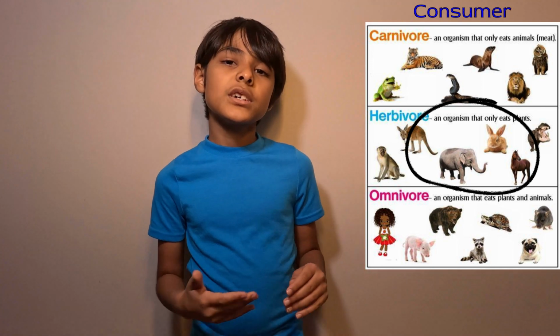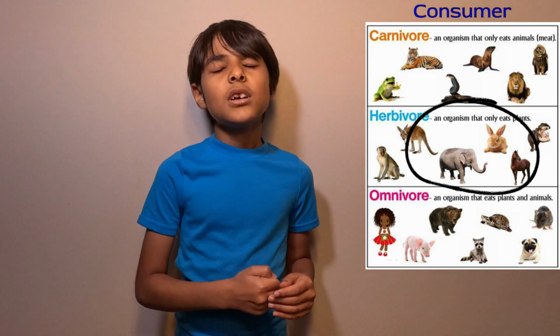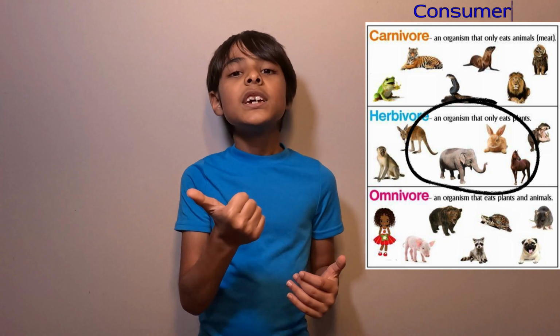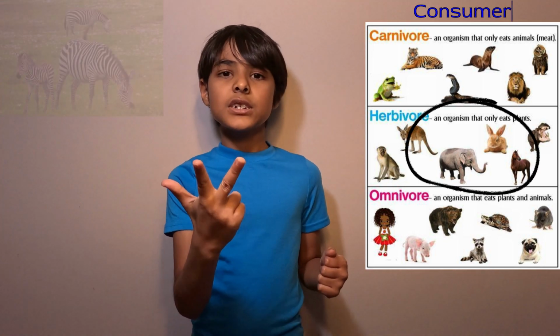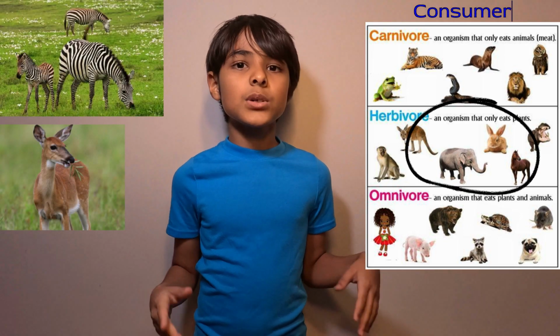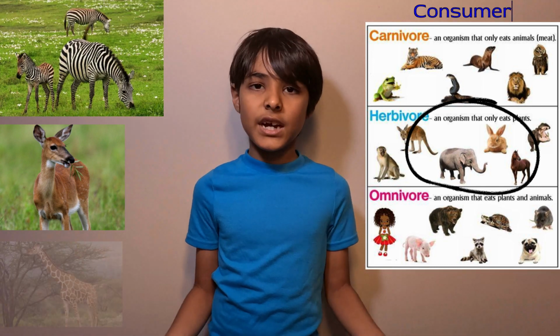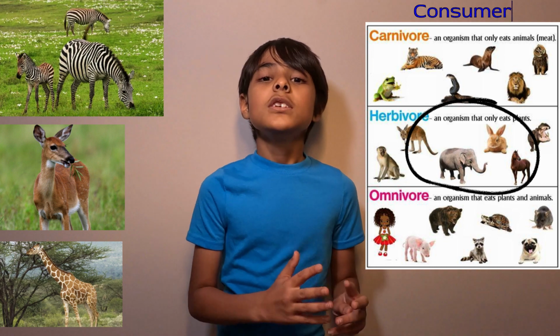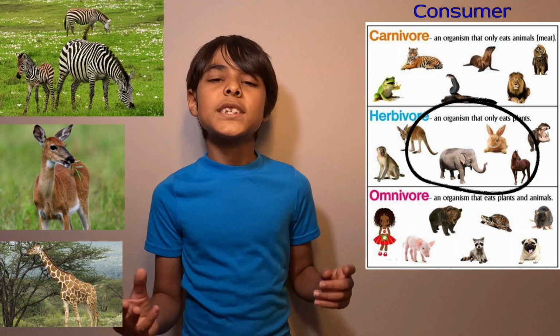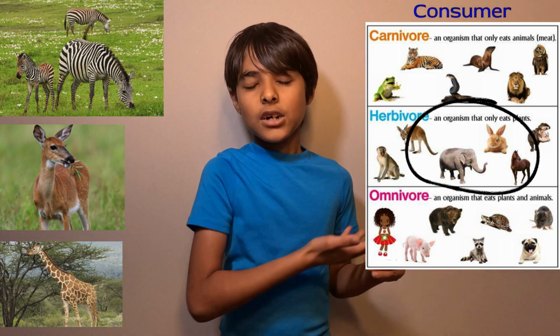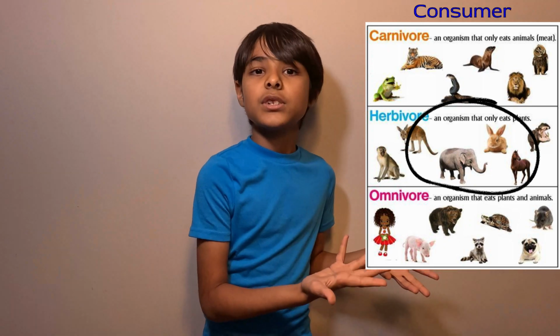So, for example, there are a few types of birds, zebras, deer, and other animals that just eat grass, like giraffes. So, these are herbivores. They all eat the herbs or producers.